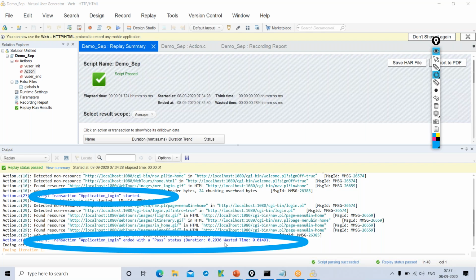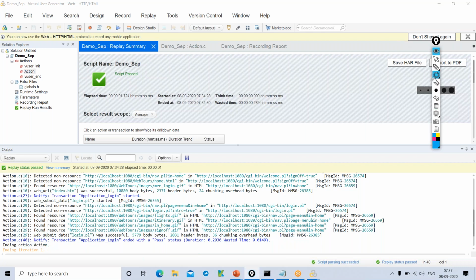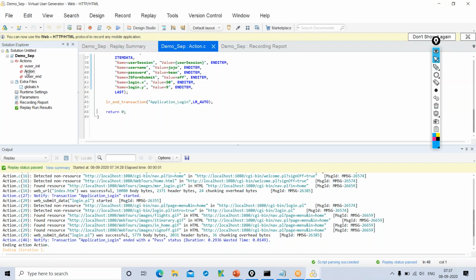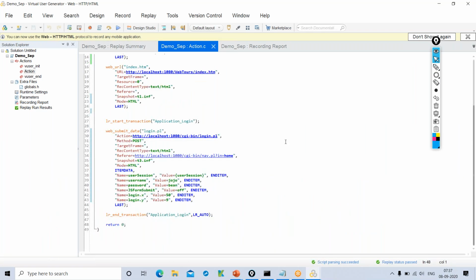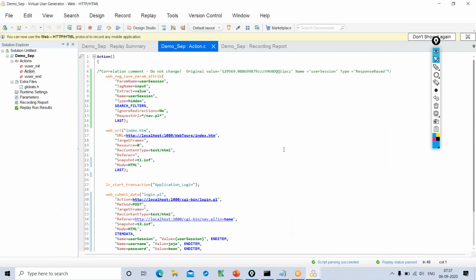Now at the same time, by looking at this code, you might get a doubt that, hey, do we really need some coding experience? Do we really need some coding experience to do all this stuff? To be frank, we need a little bit of C language. Mostly C language is used for scripting purposes. Very basics, very basics is required.